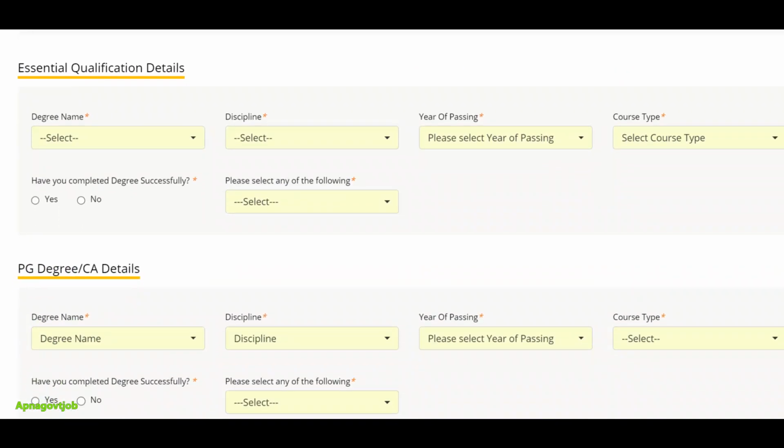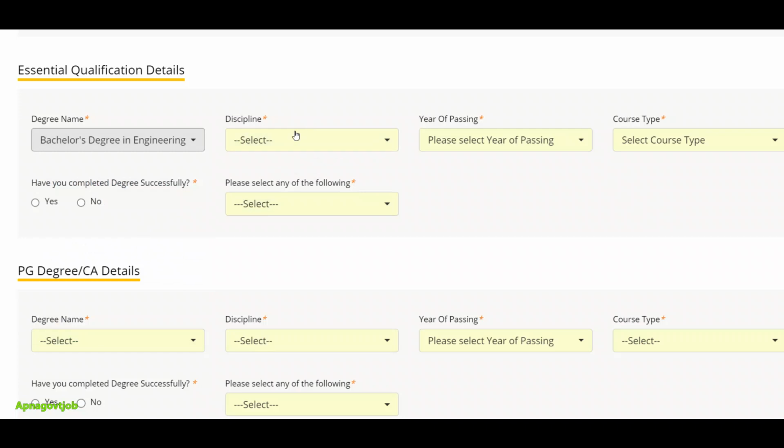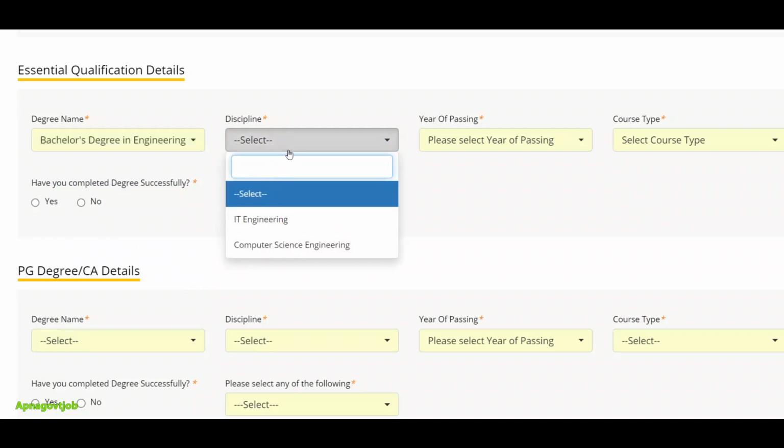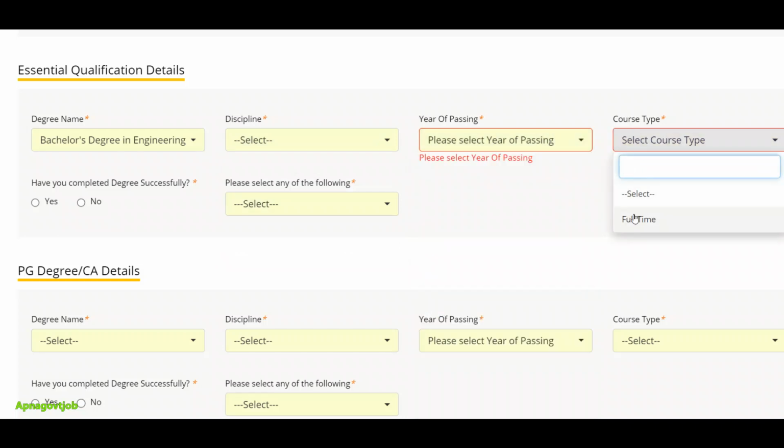Then the important thing, that is your graduation. In graduation, for degree name, you have to enter your degree. Then select your branch here. As I am applying in the computer science IT branch, only 2 options are there, which are eligible for the post which I have selected. Then year of passing, and course type full time. Only full time is eligible.